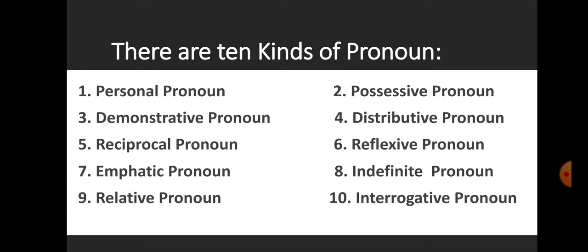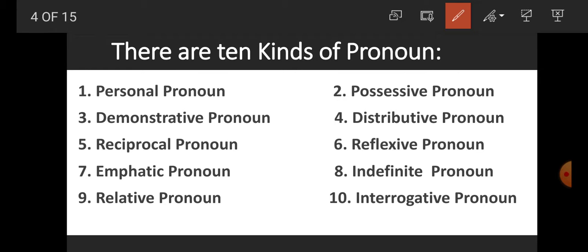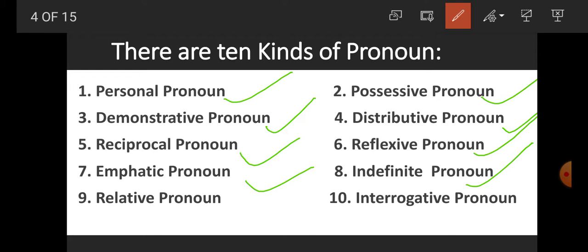Now, how many kinds of pronouns are there? Student, there are 10 kinds of pronoun. Personal pronoun, possessive pronoun, demonstrative pronoun, distributive pronoun, reciprocal pronoun, reflexive pronoun, emphatic pronoun, indefinite pronoun, relative pronoun, interrogative pronoun.